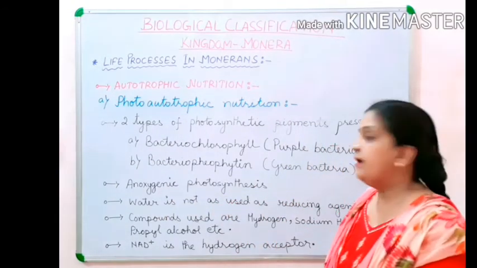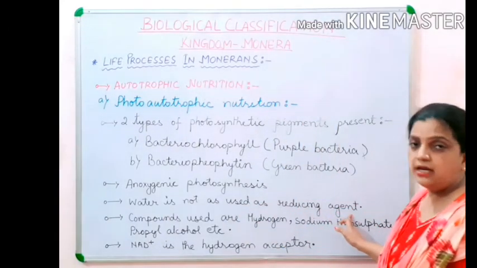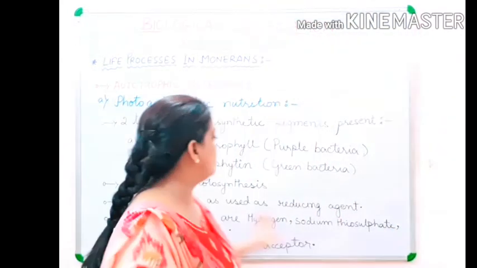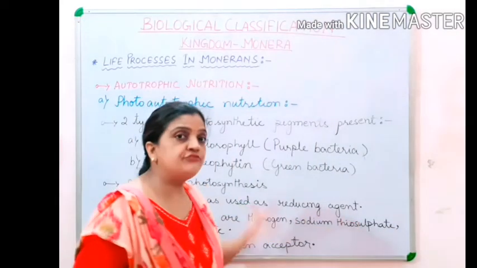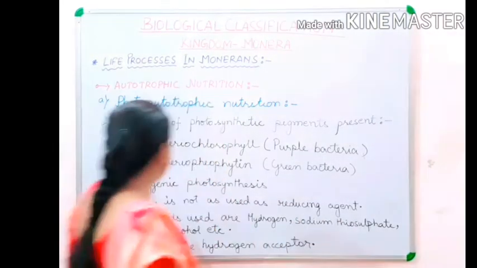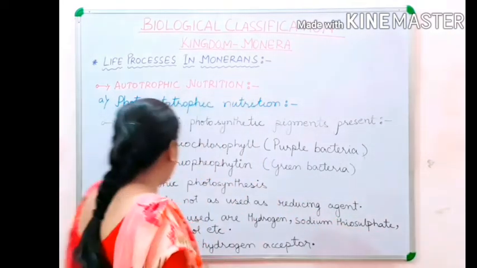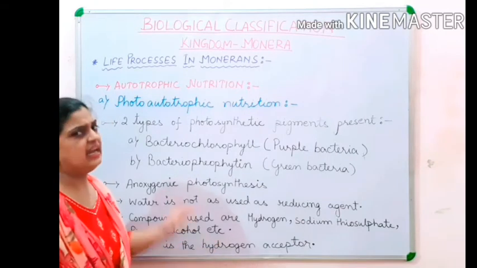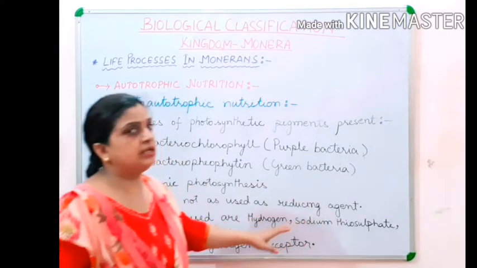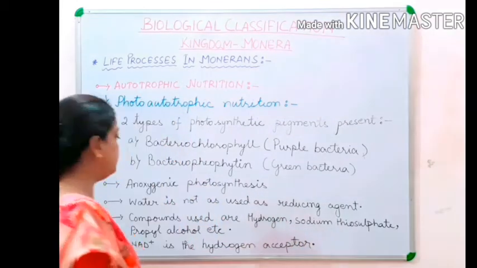Now children, it is very common that everywhere water is used as a reducing agent. But here in this process, some of the bacteria do not use water as a reducing agent. So if they are not using water, then what are they using? They are using compounds like hydrogen, sodium thiosulfate, propyl alcohol and many more. So if water is not used as a reducing agent, then in place of that, compounds like hydrogen, sodium thiosulfate, and propyl alcohol are used.